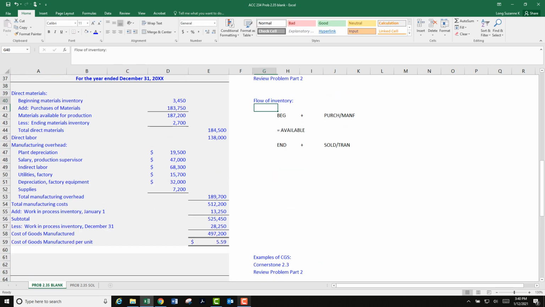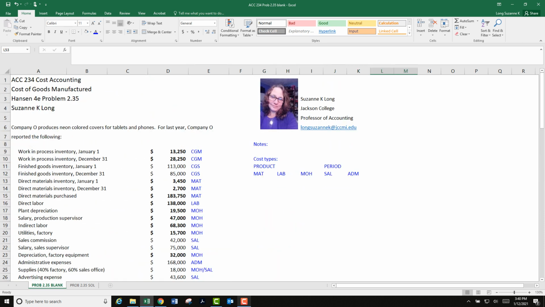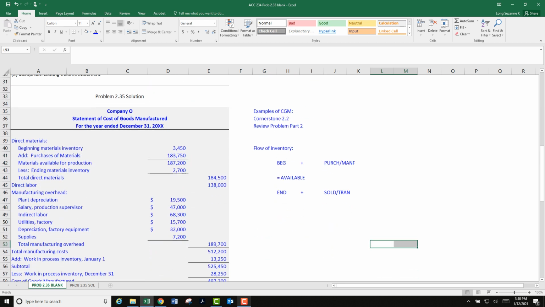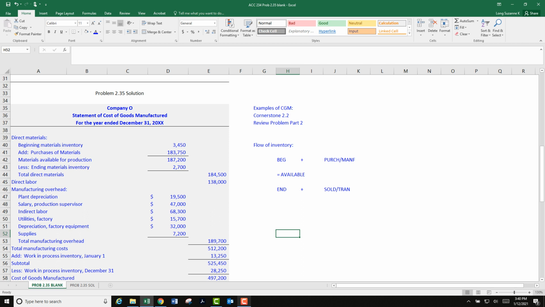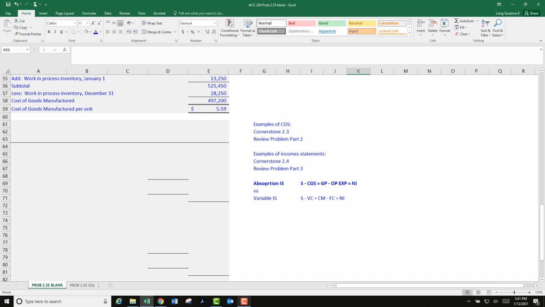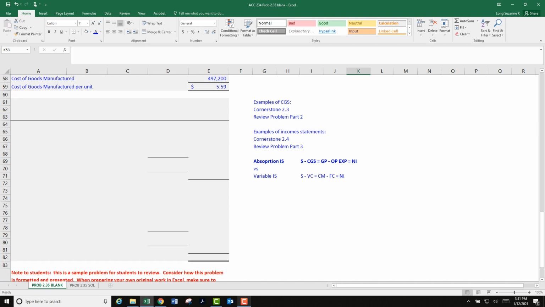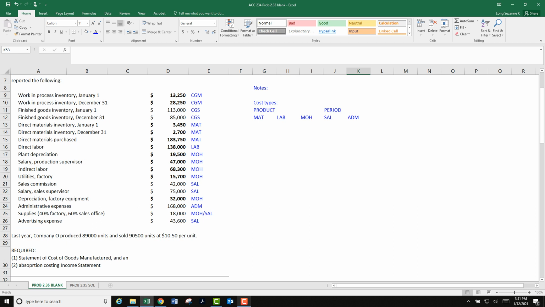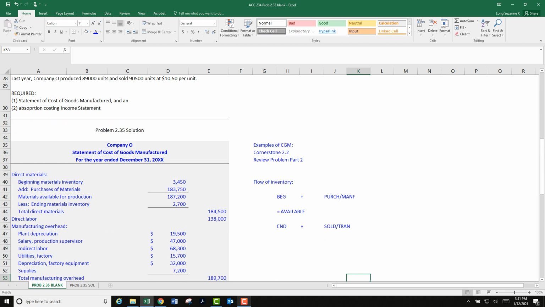Okay, I would like everything over here to be blue. Everything I'm adding is in blue. Everything that was given in the problem is in black. Okay, so that's where we're at. We are done with the statement of cost of goods manufactured. Looking good. So maybe the easy part will just be to finish up down here with an income statement. If you look at our list, I'd say we're more than halfway done.